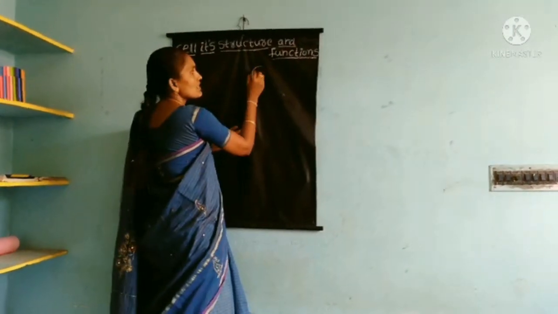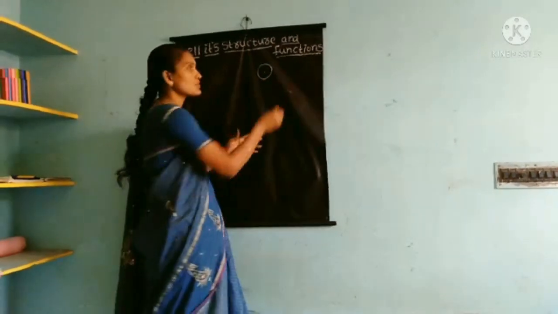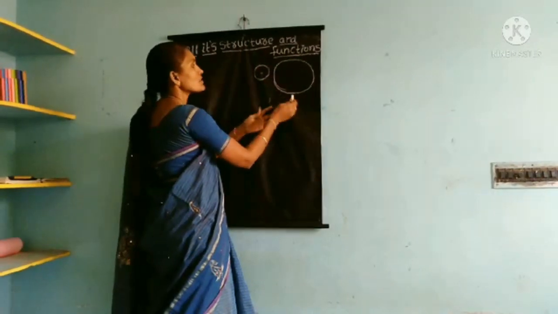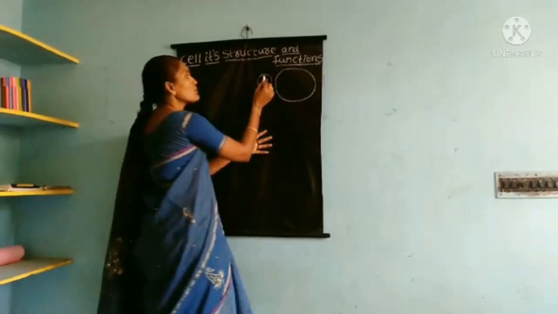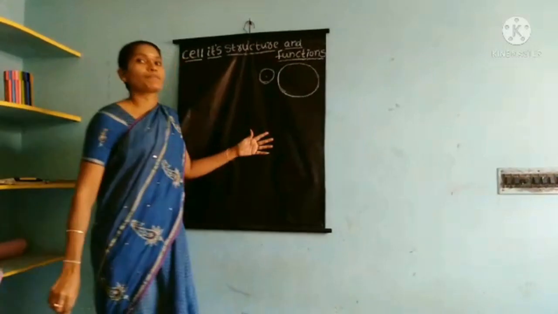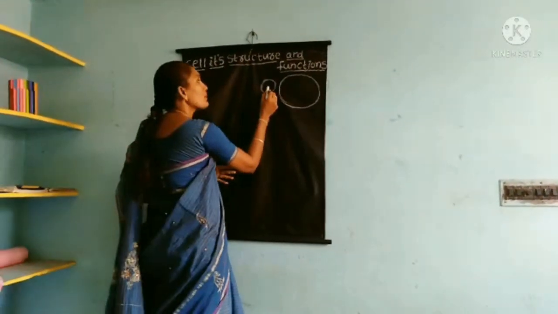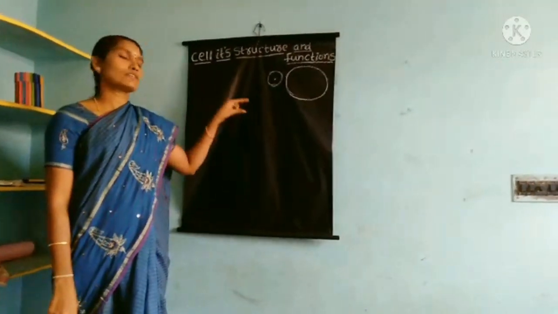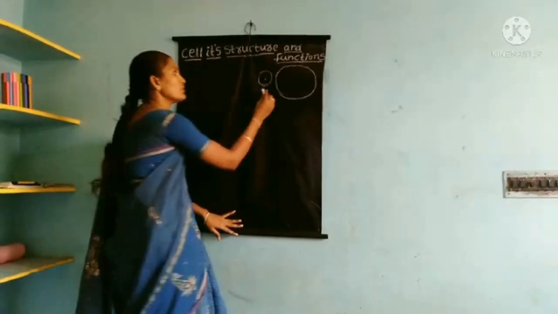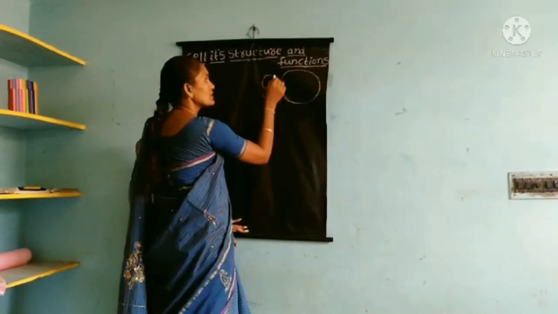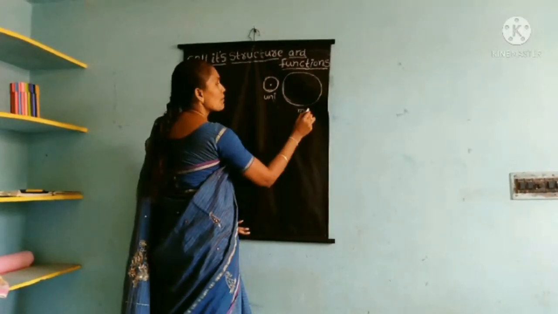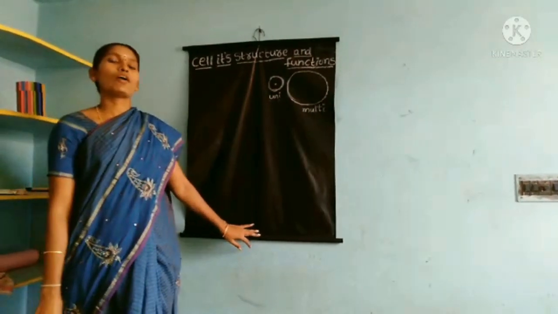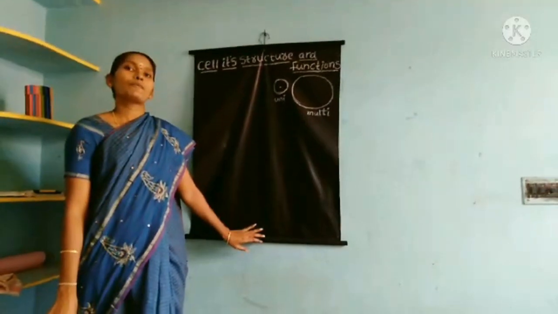Children, see, this is the small house. This is the big house. In the small house, only a single room is there. The person does all activities in that room only. Like that, the unicellular organism. Imagine, children, this is the unicellular and this is the multicellular. This unicellular organism also does all activities in the single cell only.